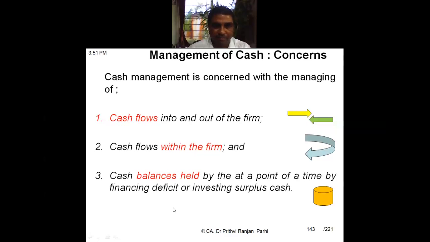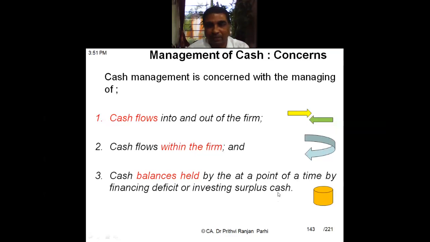Cash balances held by the firm at a point of time, by financing deficit or investing surplus cash. This in fact deals with cash balances held by the firm at a particular time. So here the concern is how much cash balance is to be held. If there is an excess, that should be invested.